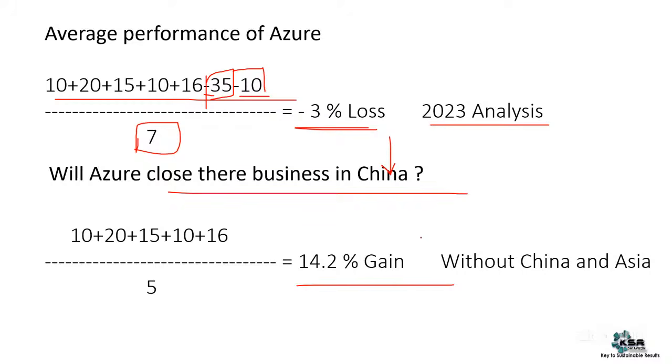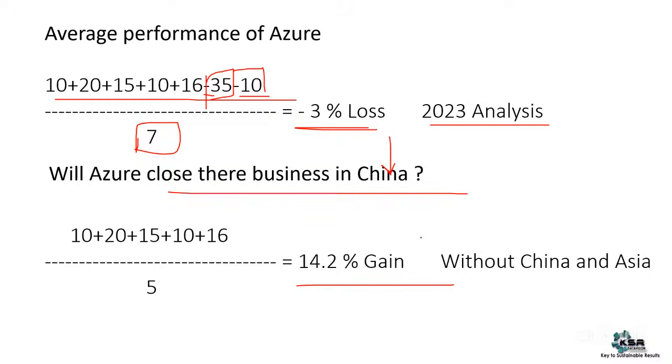So businesses are not focused on one single geographical area, especially with respect to Azure, right? Azure is a global product. It's Microsoft. Microsoft will never close a business. That doesn't mean if Microsoft Windows is not used in a particular country, they'll close, right? They'll still have that presence. Maybe not now, maybe in the next 2 years, 5 years, 10 years, they'll try to capture that market. So that's how businesses improve. So in order to give any analysis as a data analyst, you have to think a lot. You have to give a justification for why, because of this particular geography, the negative is going.